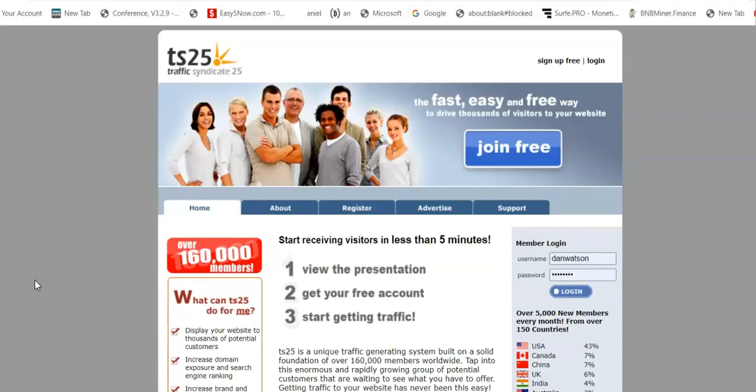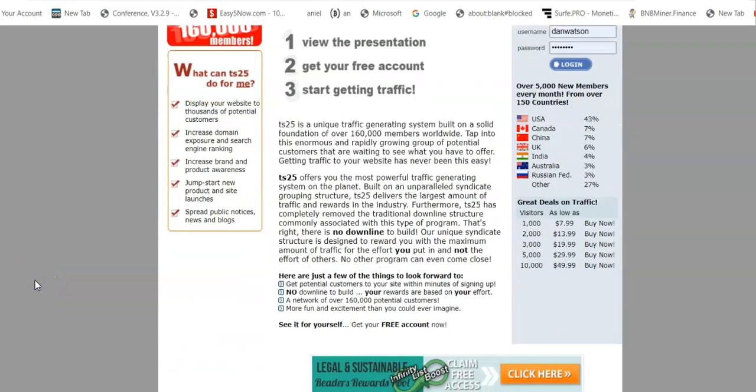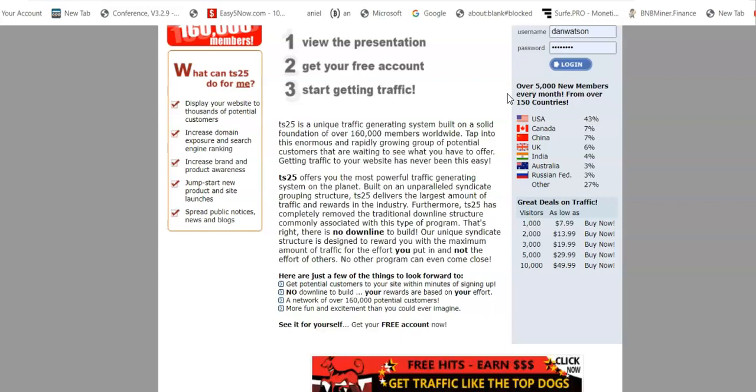All right, this is what the homepage of TS25 looks like for that traffic exchange. Here, they have a brief description of it. TS25 is a unique traffic generating system built on a solid foundation of over 160,000 members worldwide. Tap into this enormous and rapidly growing group of potential customers that are waiting to see what you have to offer. Getting traffic to your website has never been this easy. TS25 offers you the most powerful traffic generating system on the planet. Built on an unparalleled syndicate grouping structure, TS25 delivers the largest amount of traffic and rewards in the industry.